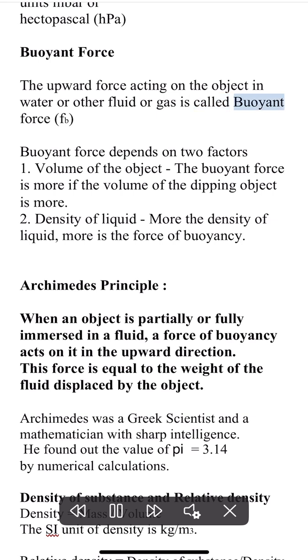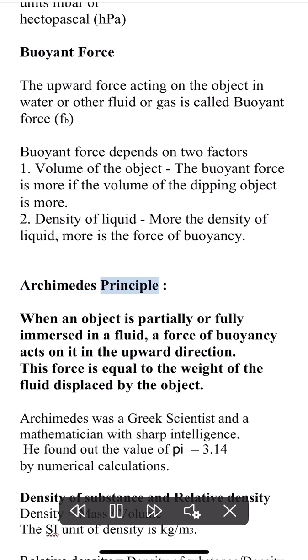buoyant force, FB. Buoyant force depends on 2 factors. 1. Volume of the object. The buoyant force is more if the volume of the dipping object is more. 2. Density of liquid. More the density of liquid, more is the force of buoyancy.